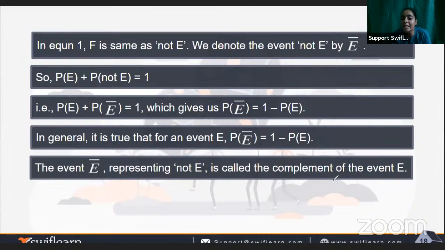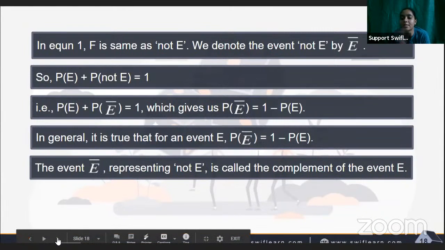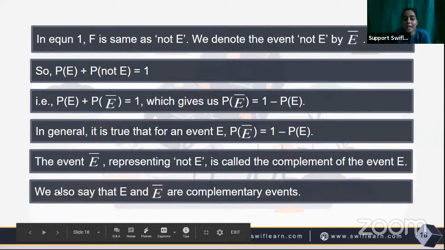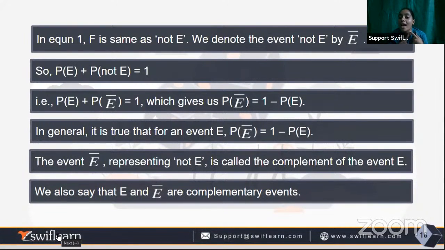So the complementary events are the events that are exactly opposite of each other. They complement each other, but they have the opposite effect on each other. So we can also say that E and E not, or E dash, whatever you want to say, are complementary events. So far we have studied elementary events. Elementary events are events which have one outcome, and complementary events are events which are opposites of each other. For example, P dash and P.